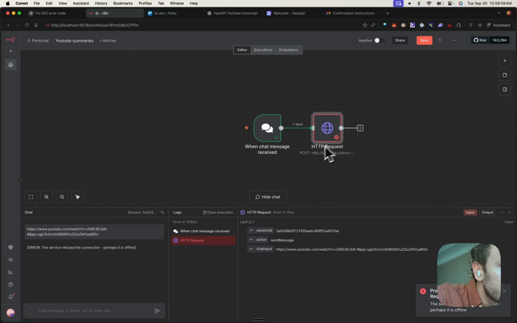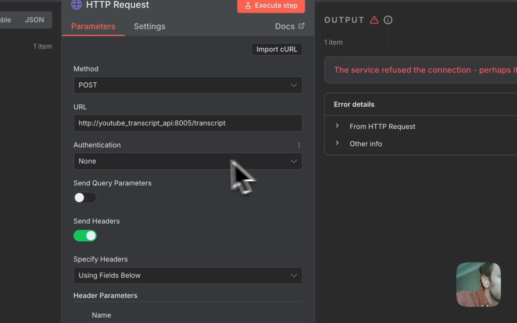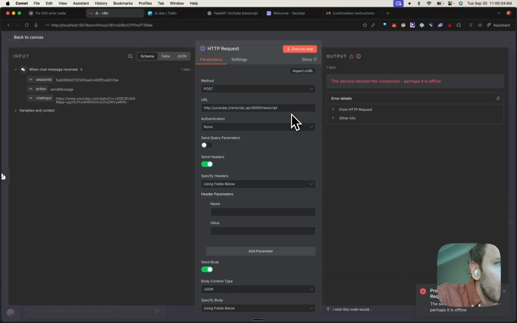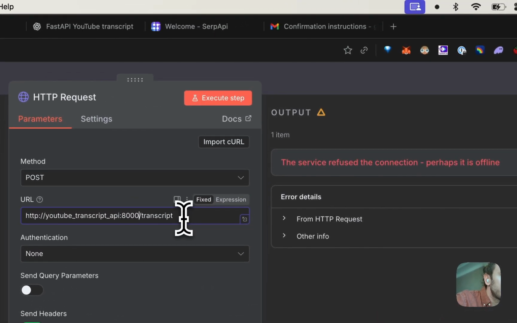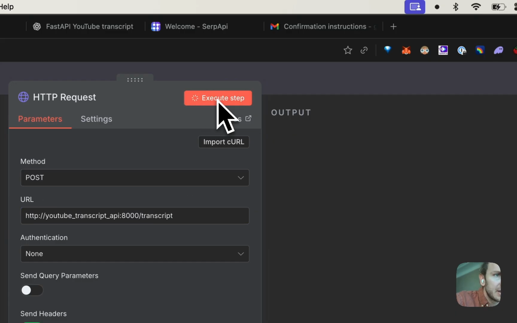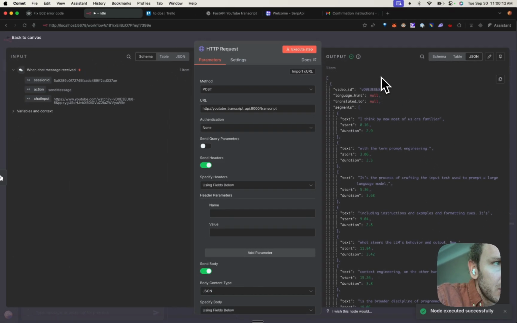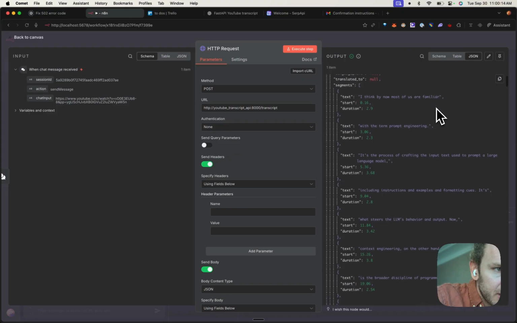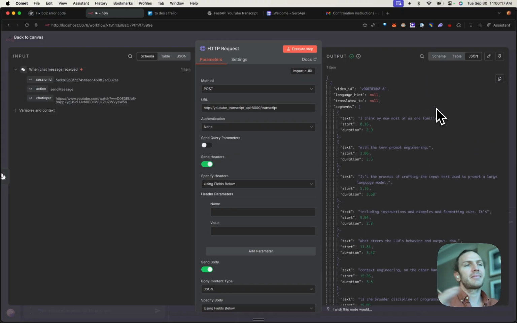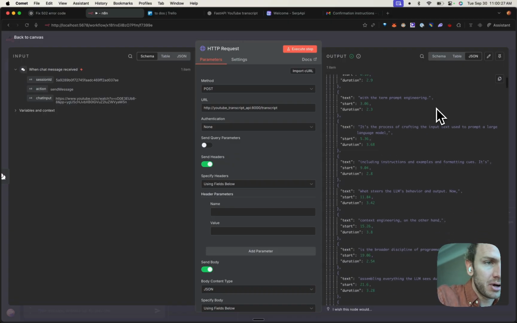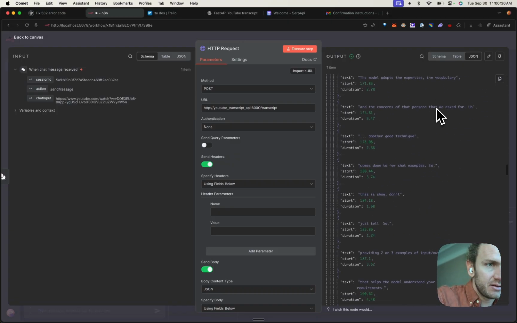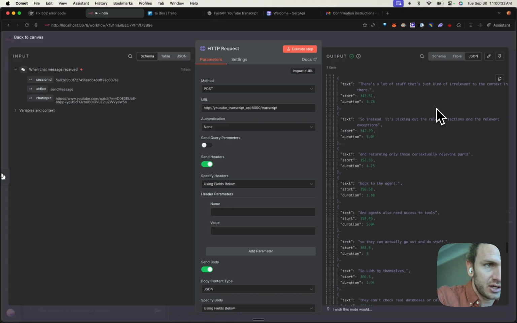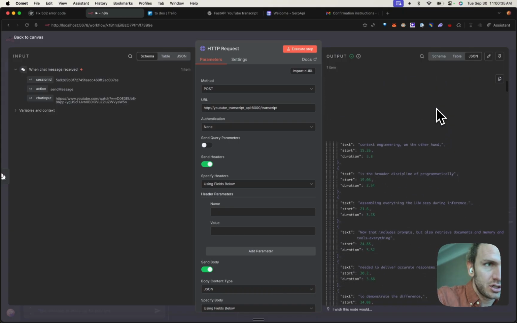Okay. Oh, is it eight? Oh, it's okay. I could have seen this in my terminal. Awesome. Okay, cool. This is really good. So this is like a huge success right here. I'm sending in a URL for my chat input and I'm now getting a transcript back. But what I see is that this is just way too much.